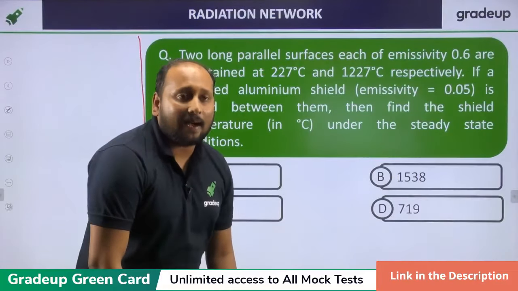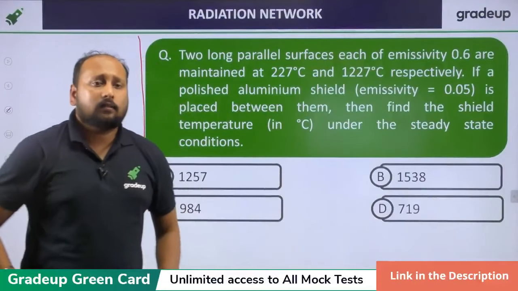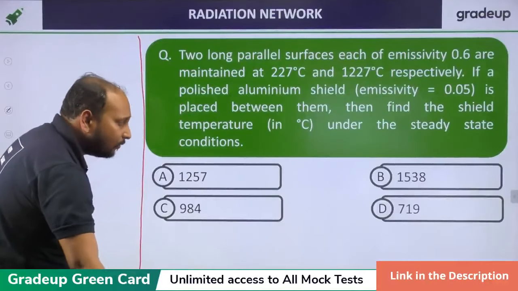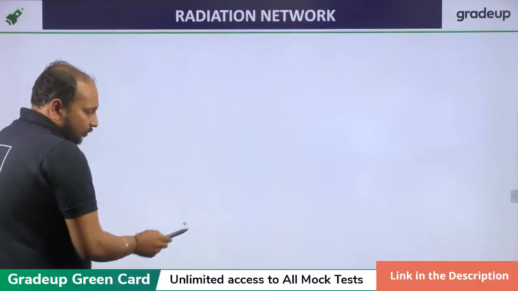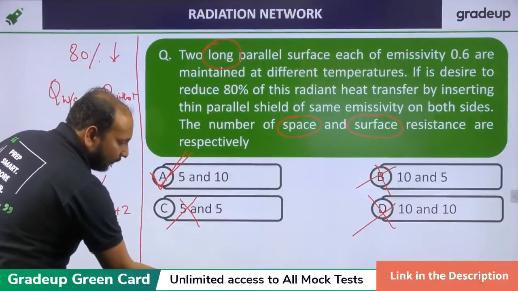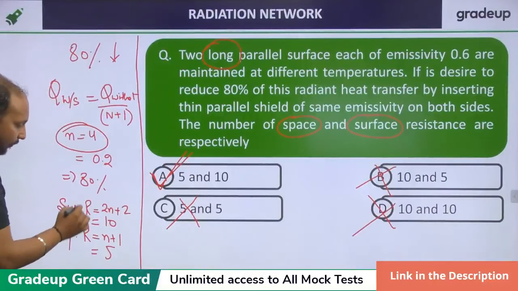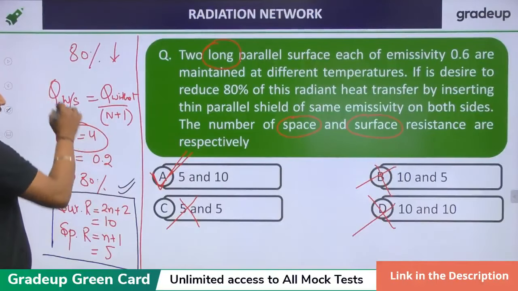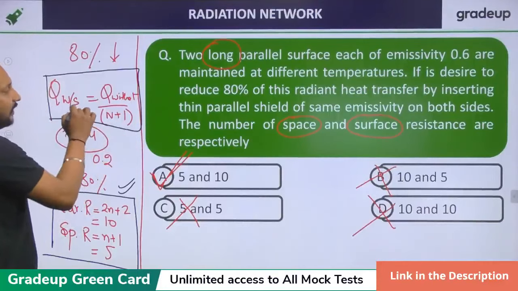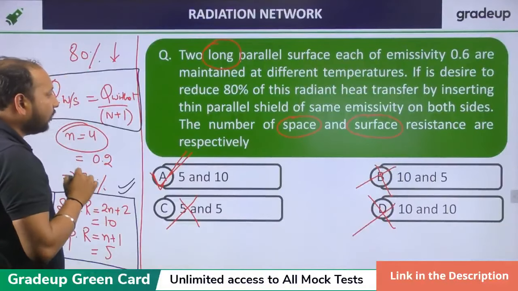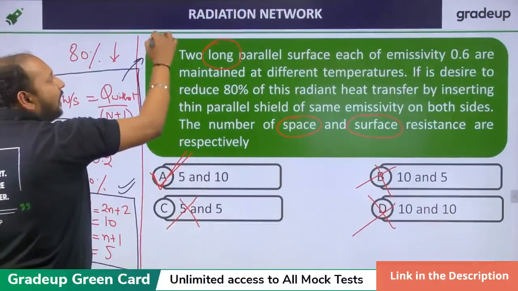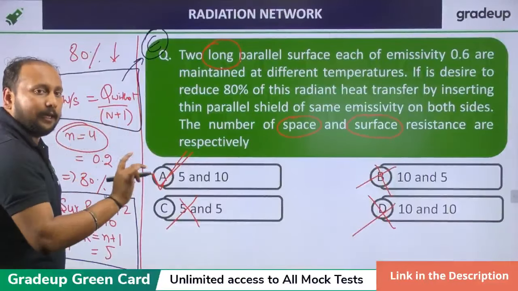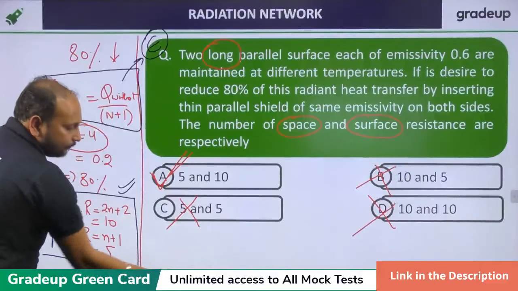Saurabh, yes, this is applicable to all the cases. Which one? N plus 1? N plus 1 is not applicable for all the cases. Look, I am repeating this once again, highlighting it with this black marker. The formula for surface resistance and space resistance is applicable for all surfaces. And this formula, Q with shield is equal to Q without shield by N plus 1, is only applicable if the emissivity of all the plates, including the shield, is equal. Clear? This is the criteria.